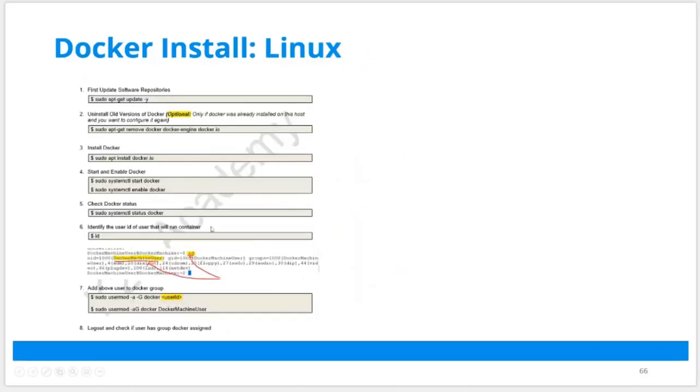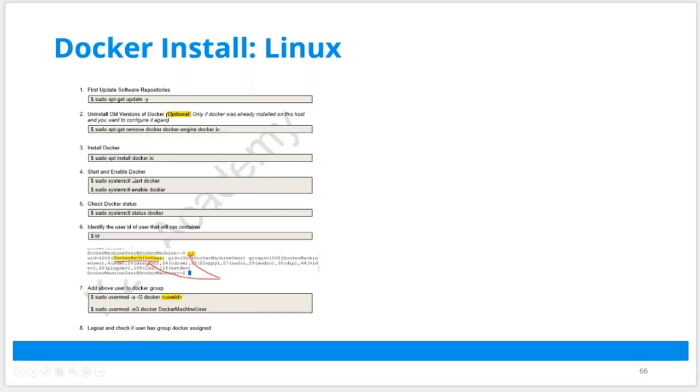So this is the command which he's going to use. He'll first update the Linux machine using sudo, and in Ubuntu, you update using apt. In other Linux distributions, you probably update using yum. And then if there is any previous Docker installation, you can remove it like that. But this is where you're installing Docker, and all you need is just one command, which is docker install.